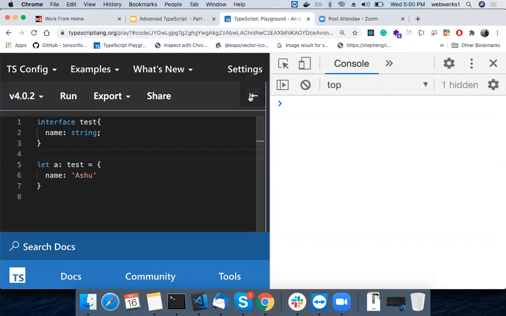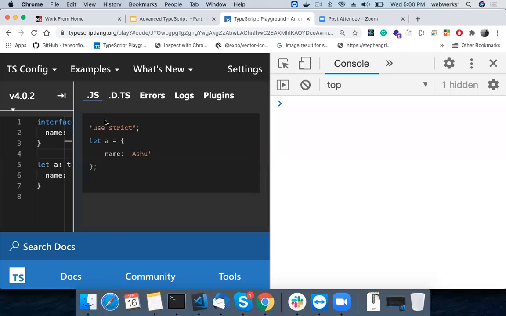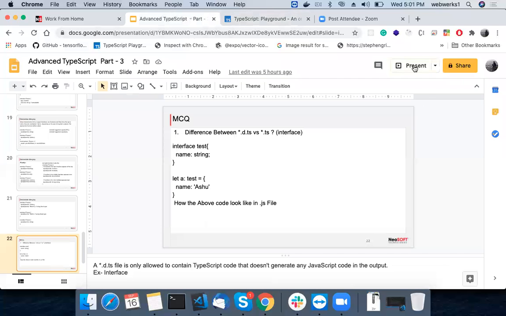For example, let's check it. Yes, it has a d.ts file, right? Look, in our .js file we only get let a name Ashu, and use strict. It doesn't have any reference to interfaces and links. But if you look at the .d.ts file, it has my interface and it has declare let a of test. Got it? Yes, got it. Good. Thanks. No worries.